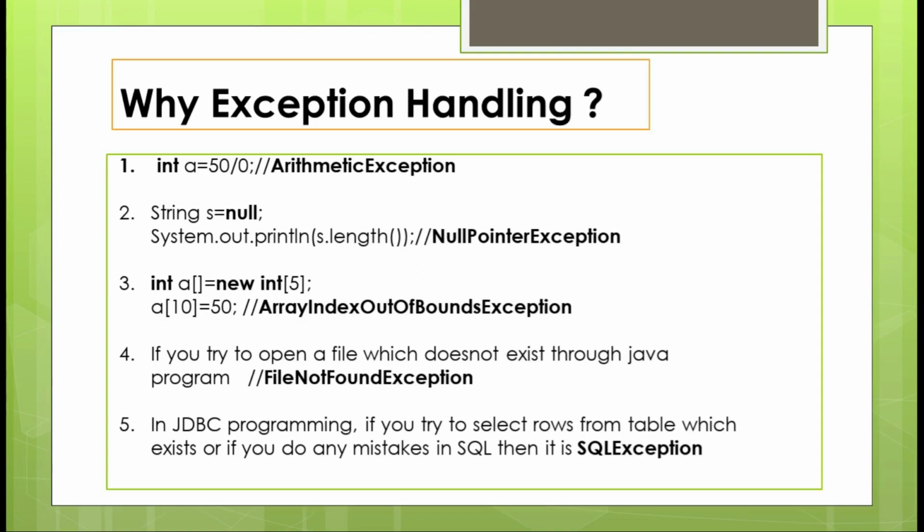Already there is nothing in the pointer variable S, or object reference S, and you are trying to see the length, or access the value of S, then you will get this null pointer exception.